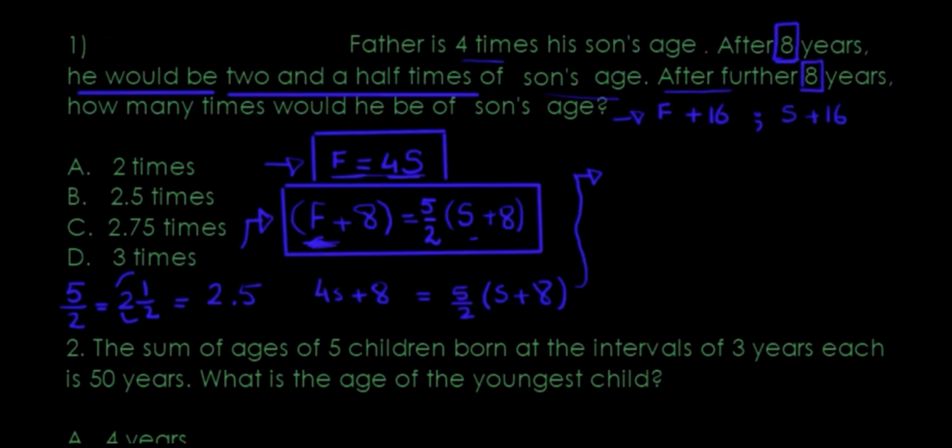So what I would do, how can I work it out? I can multiply the 5. Let's open up the brackets. 4s plus 8: 5 is multiplying in with the s, and 5 is multiplying in with the 8. 5 times s is 5s, plus 5 times 8 is 40.